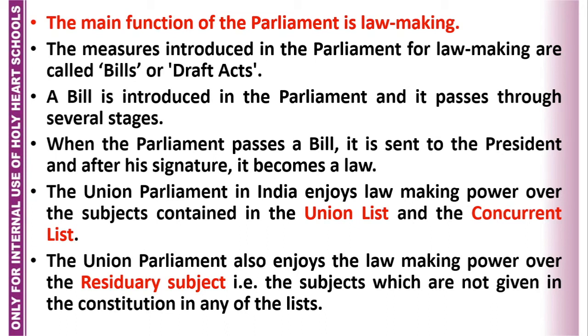Yes, the Concurrent List is common for both the Union and the state legislatures, and the Union List is only for the Union legislature. The Union Parliament also enjoys lawmaking power over the residuary subjects, that is, the subjects which are not given in the Constitution in any of the lists. Students, this you must know.